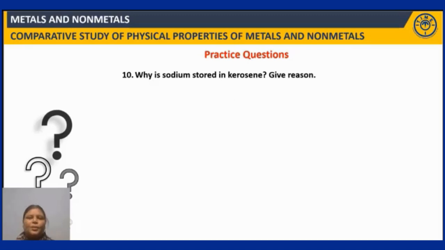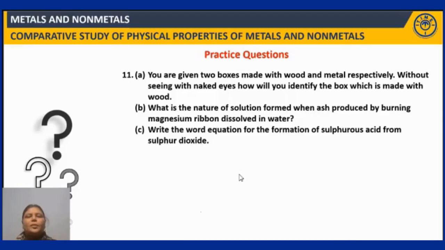Next question. You are given two boxes made with wood and metal respectively. Without seeing with naked eyes, how will you identify the box which is made with wood? It's a very simple question. You know that metals exhibit sonorousness, whereas non-metals do not exhibit the sonorous property. So if we want to identify the boxes without seeing with the naked eye, we can hit these boxes on a hard surface, and the one which makes a ringing sound will be the one that is made with the metal.